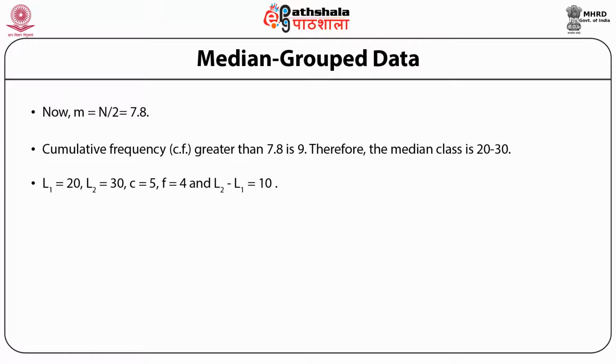F, the frequency of the median class. The median class is from 20 to 30,000 and the frequency, which we look from the second column, is 4. L2 minus L1, that is the difference between the upper limit of the median class and the lower limit of the median class, is 30 minus 20, equal to 10.